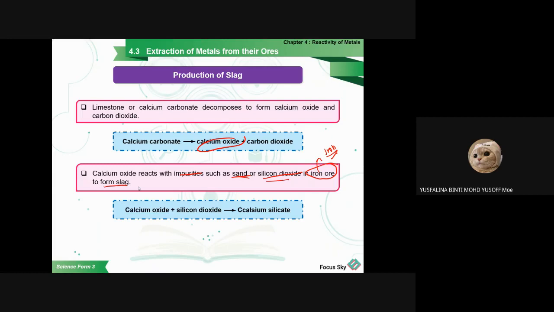The slag can be used for the base of buildings or roads. So this is the function of the slag. Remember the blast furnace produces two substances. The first one is iron, the second one is slag. The iron, I already explained how it reacts, and the slag comes from the calcium carbonate. Its function is to remove the impurities from the iron ore so we can get only iron there, and it will produce calcium silicate.